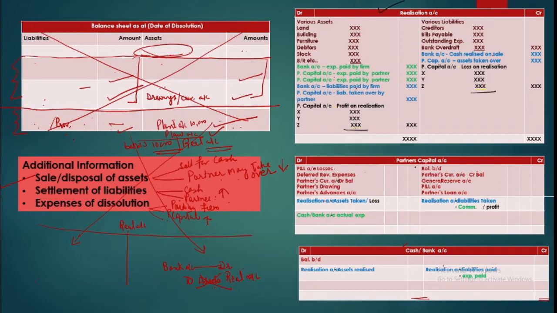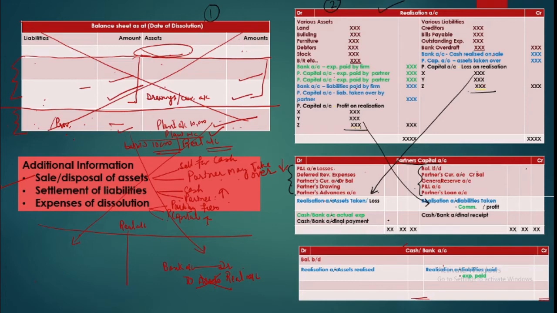So now when we start this account, we know that while preparing it, we have a balance sheet with us and we have a realization account with us. These two accounts are there. So this capital account will be framed from these two accounts. From the balance sheet, we'll record their debit and credit balances. Debit balance is debit side, credit balance is credit side. Then from realization, we'll put the cross posting. Assets taken over and losses reduce their claim, so these will be recorded on the debit side. Liabilities taken over and profits increase their claims, so these are recorded on the credit side. Then you balance this and you find the final payment or receipt.